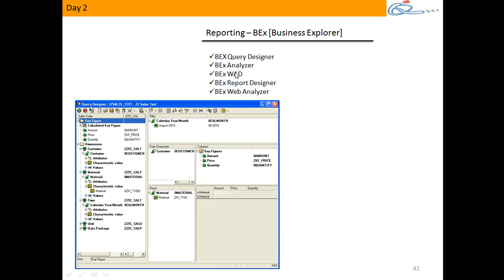And WAD, Report Designer, Web, these are all relevant for the web. Let's say you're running a report in a browser, and I want to customize the output of the browser with a lot of layout, charts, all those things. I can do that with WAD. And you heard about something called Design Studio, newly. That is actually the replacement of BEx WAD. But that is given not in BW, that is given as part of Business Objects. Future is Design Studio. Okay.